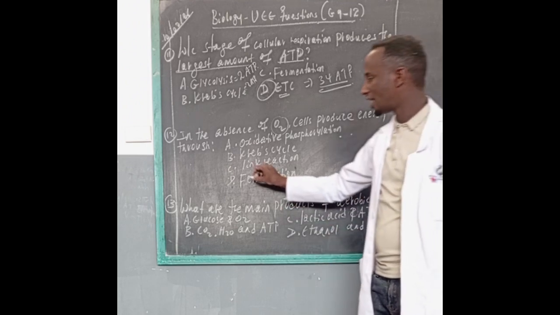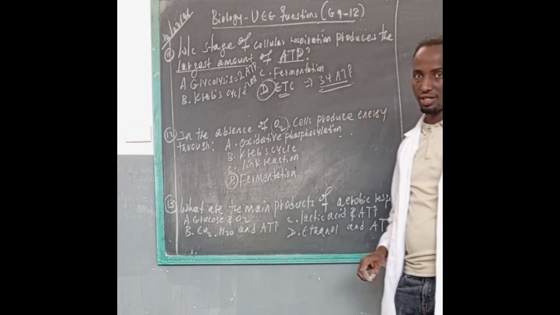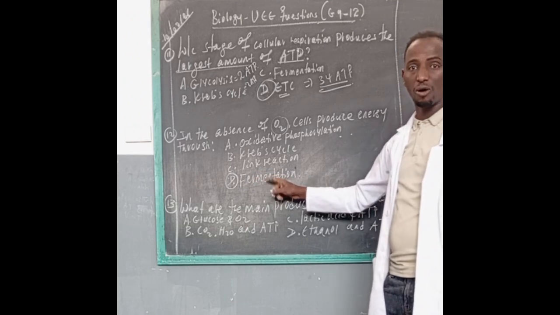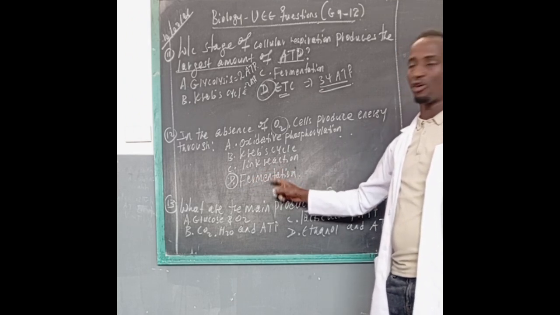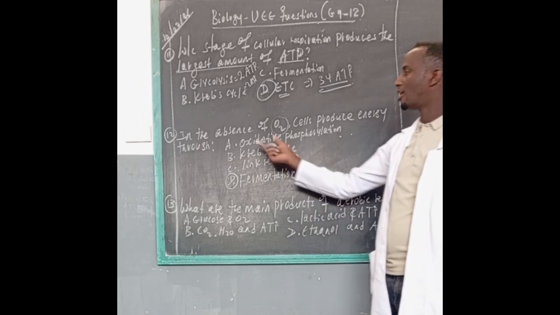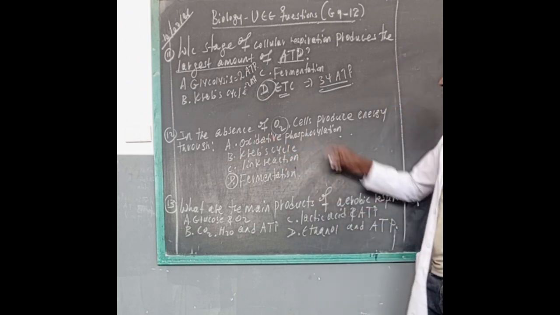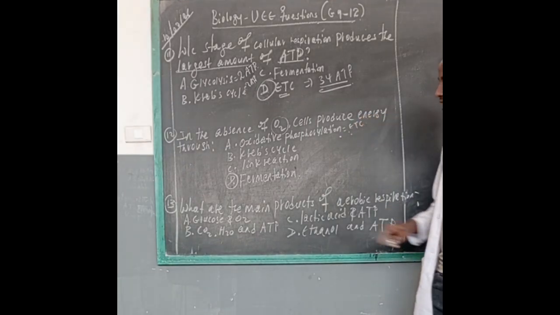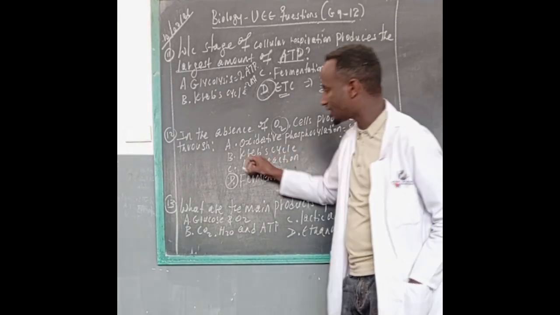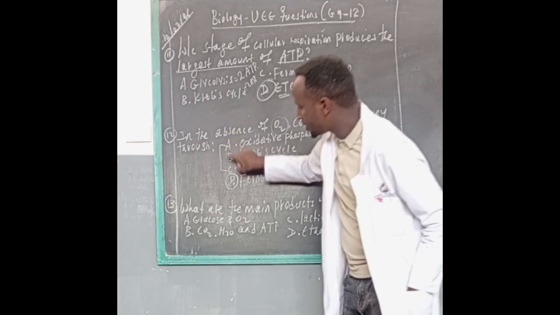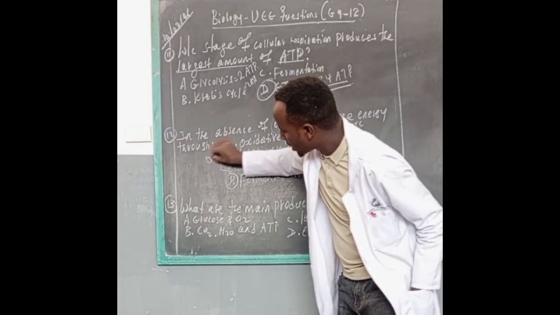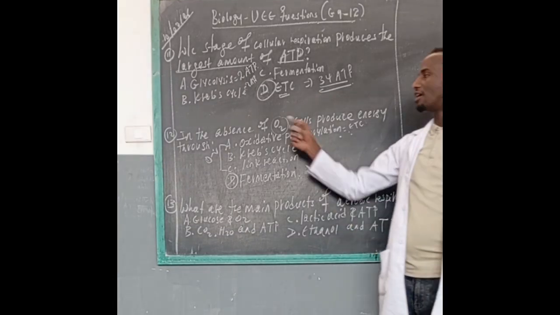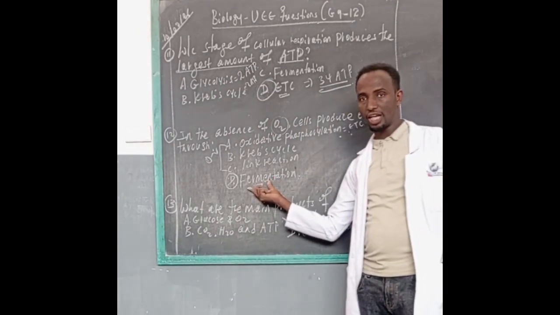So, the answer is fermentation, because this takes place in the absence of oxygen, in anaerobic condition, whereas oxidative phosphorylation takes place during the electron transport chain and chemiosmosis, and the Krebs cycle and the link reaction. These 3 stages take place in the presence of oxygen. That's why, in the absence of oxygen, fermentation takes place.